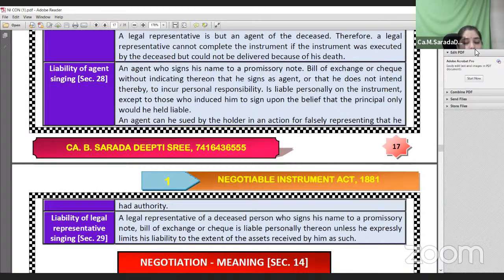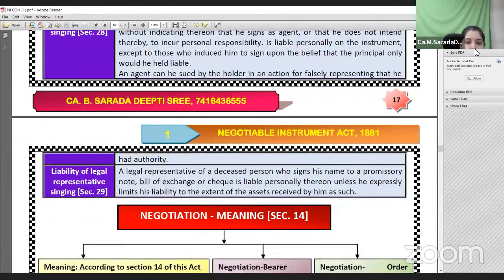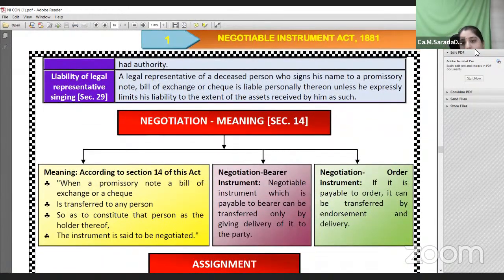He will also become a prior party and be liable to make the payment on the due date. So these are a few important points in case of a negotiable instrument.